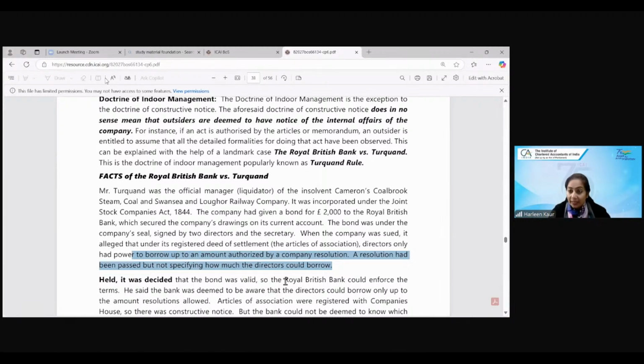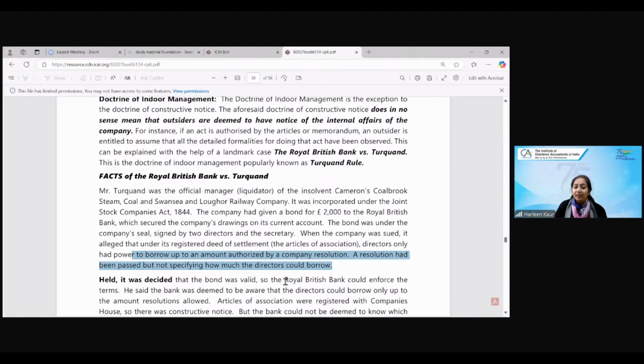Turquoise was the liquidator of this company. When he came to do the winding up process, he sold off the assets and was paying the liabilities of the company. While he was paying the liability, there was a loan of £2,000 that was to be repaid to the Royal British Bank. Turquoise said that this loan we cannot repay. It is a doctrine of constructive notice. You should have read that only the directors can borrow up to the specified amount.